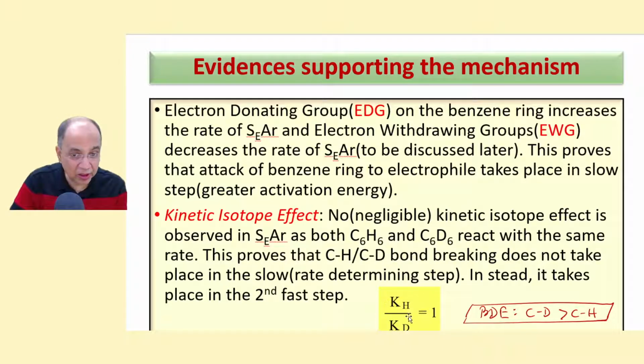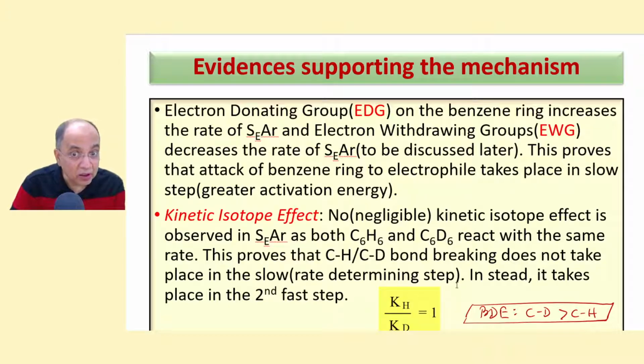Ordinary benzene with hydrogen and deuterated benzene with deuterium react at the same rate. The rate constants are the same. And had there been an isotope effect, then kH by kD would have been greater than 1. Because the C-D bond is stronger than the C-H bond, benzene would have reacted faster than deuterated benzene.